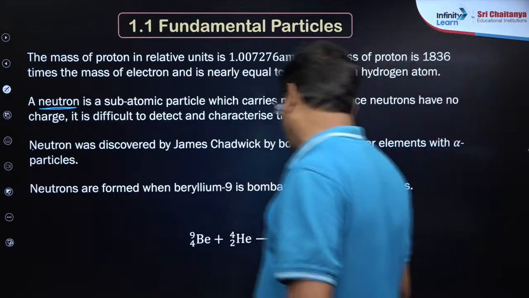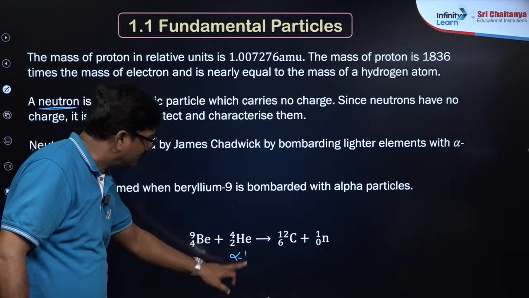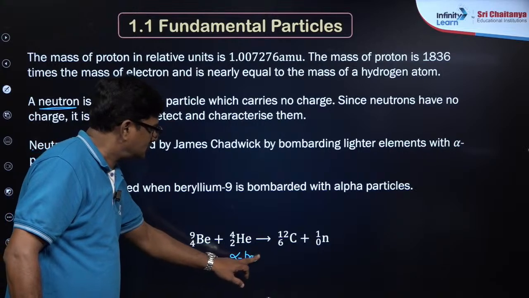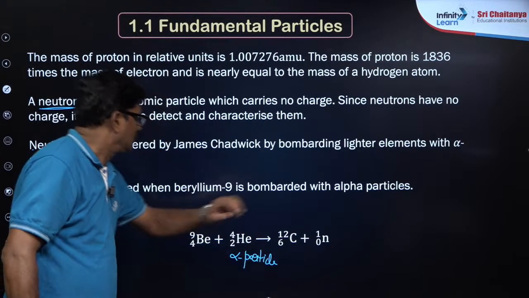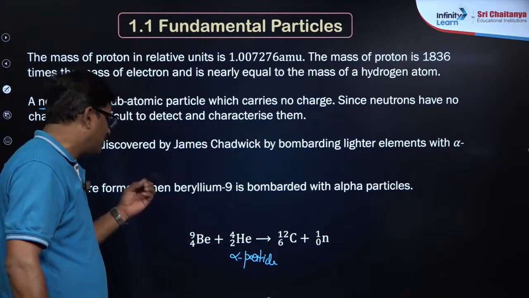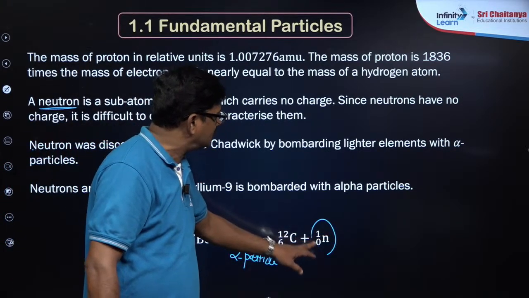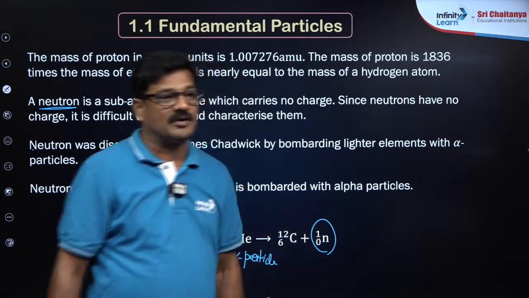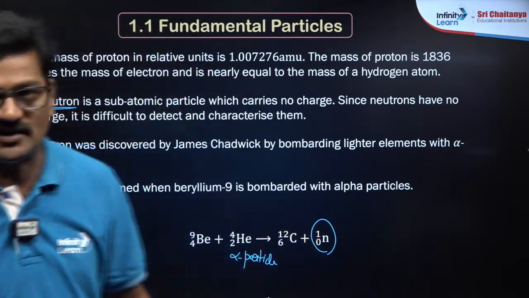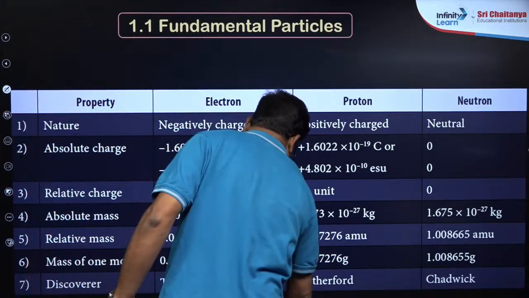This is your equation. This is called the alpha particle. So when this alpha particle is bombarded on beryllium, it gives you carbon, and a chargeless particle is eliminated, that is called the neutron. Okay, it has no charge. So let's talk about this, it is an important one.